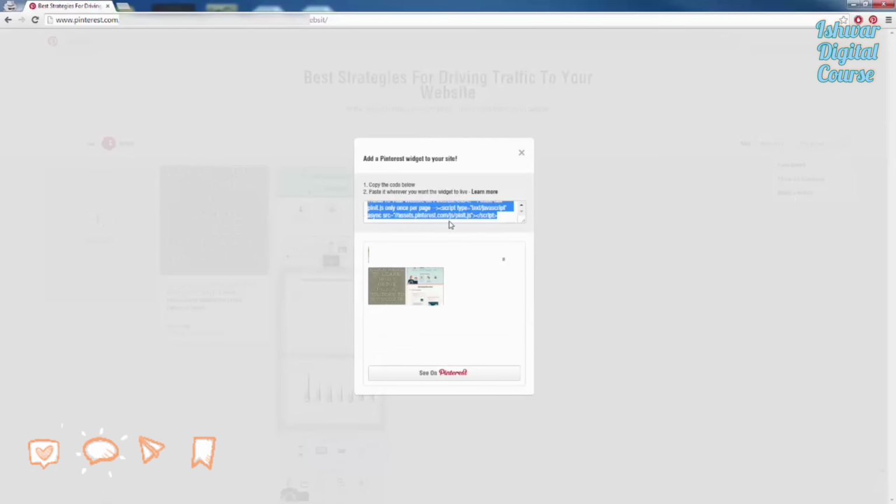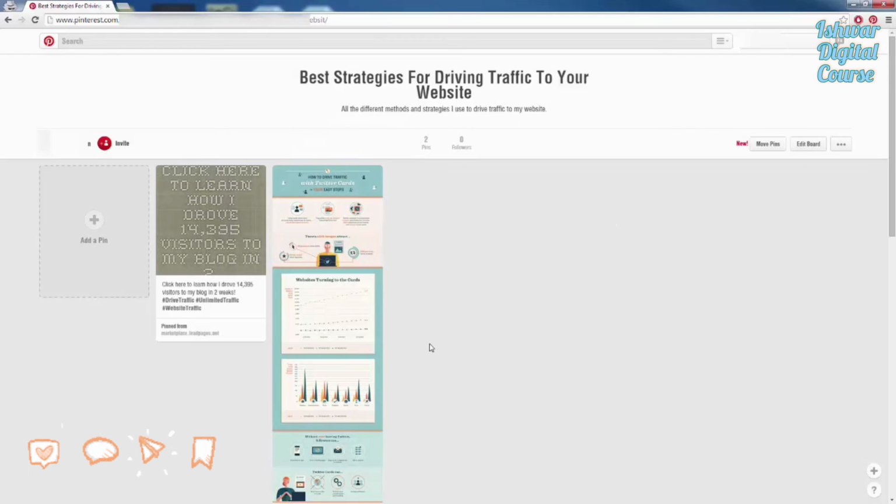And we can see that it gives us an HTML code here, and we can see what the widget looks like. It's going to show all of our different pins that we have here, and people can click on them individually and visit our website, or they can click on see on Pinterest, and it's going to redirect them to our full page here where they can follow us, follow our board, and stay in touch.